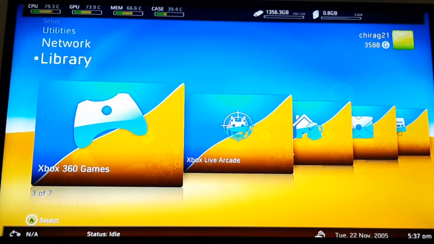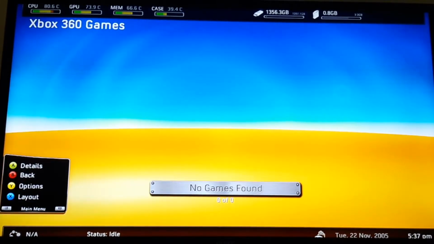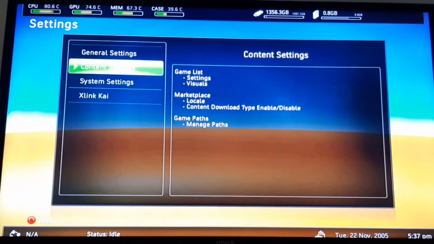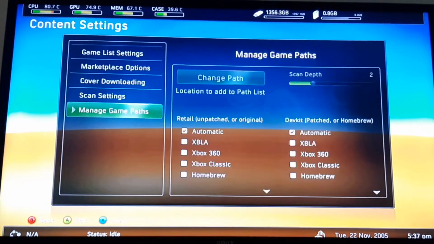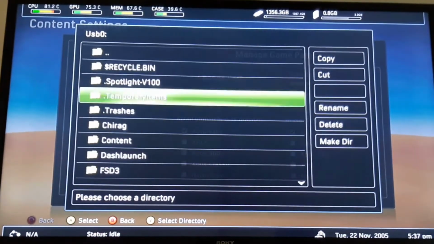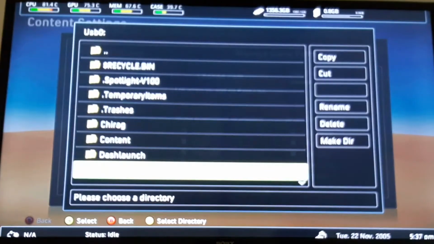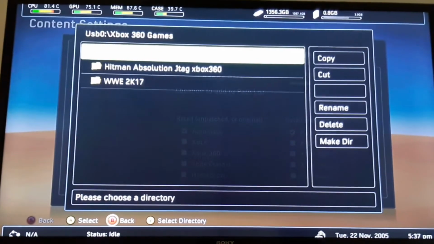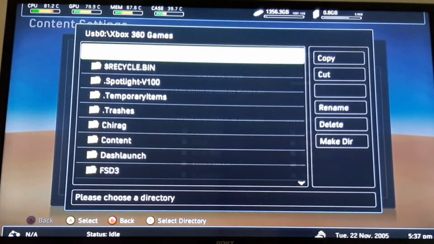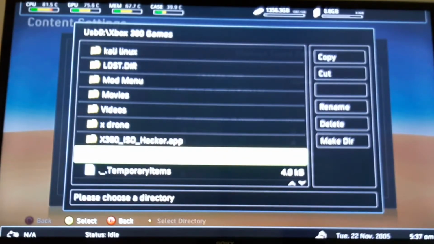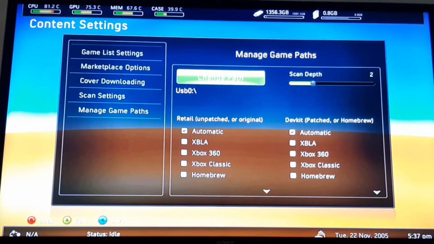Now go to Xbox 360 games. It is not detecting my games. So go to settings, then content settings, then manage game paths, change path, USB, and select the folder where your games are. Now save the settings.